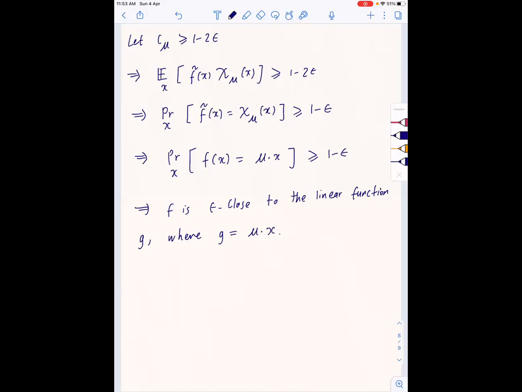Okay. So basically we started from the condition that f of x plus y equals f of x plus f of y for most inputs, and we have shown that f is epsilon close to a linear function g, which is what we wanted to show. So this completes the proof, and what we basically had to show boiled down to showing that f tilde had a large Fourier coefficient, I mean, had its Fourier coefficients concentrated on one character.